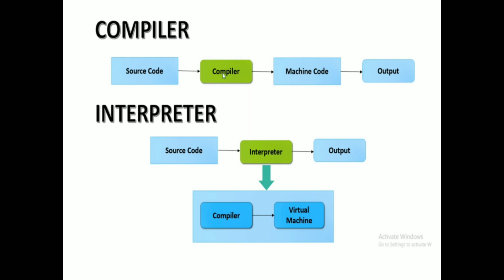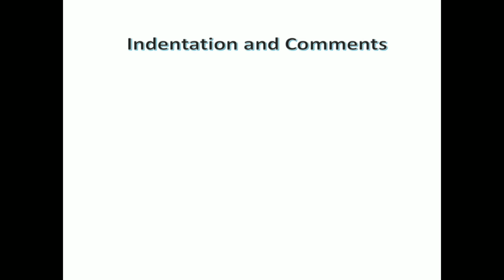In the interpreter, if you give the program as source code, the interpreter directly converts it and the output is generated. There is no separate conversion in the interpreter. That is the meaning. Next is indentation and comments.